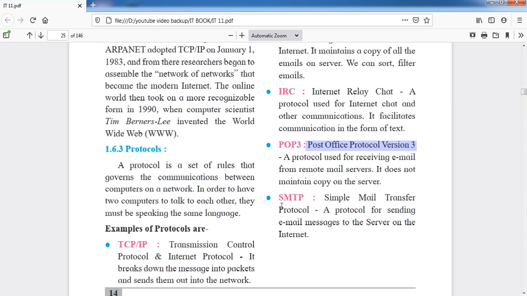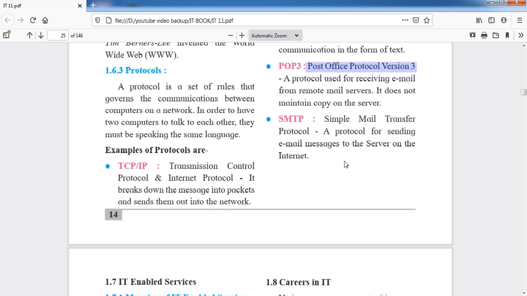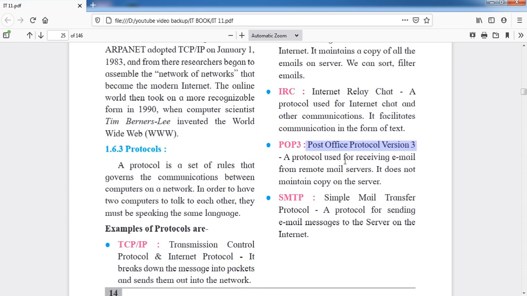What is SMTP? That is Simple Mail Transfer Protocol, a protocol for sending emails, messages to the server on the internet. When we send a message to the server, we are using SMTP, and when we are receiving messages from the server, we are using the POP3 protocol. That is the difference between these two, but both are used for email purposes. So that is about protocols.